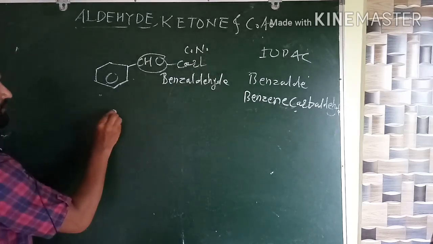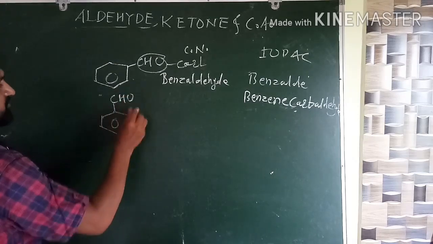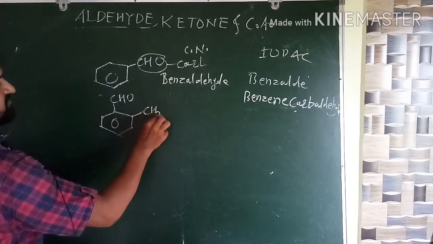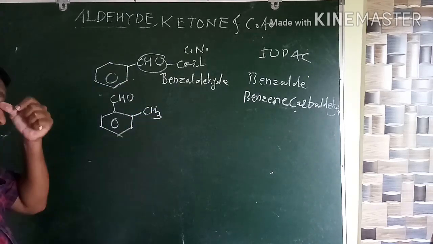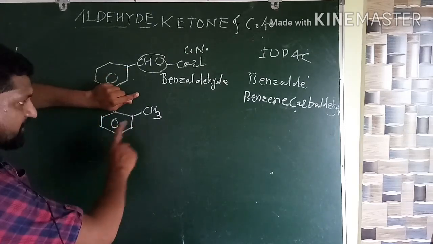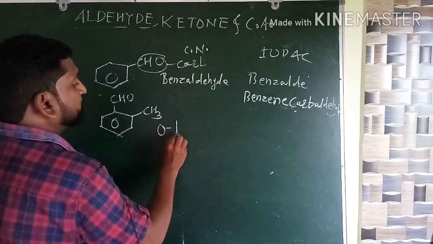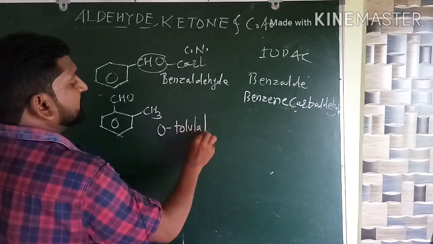Okay. Another example. Everybody see here: CHO, CH3. Ortho, meta, para. Everybody knows this is toluene, yes or no? This is toluene. Therefore, its common name will be O, where O stands for ortho: o-tolualdehyde.